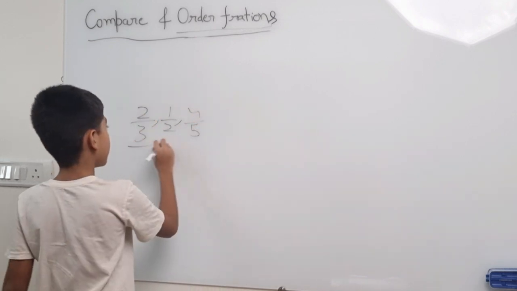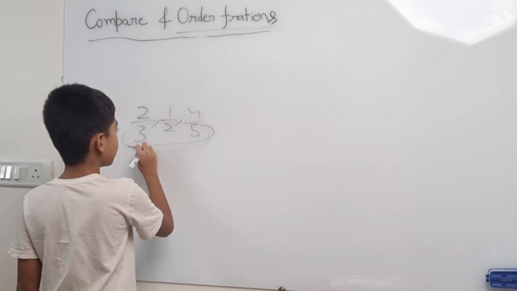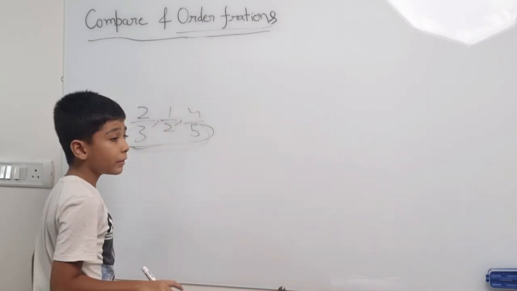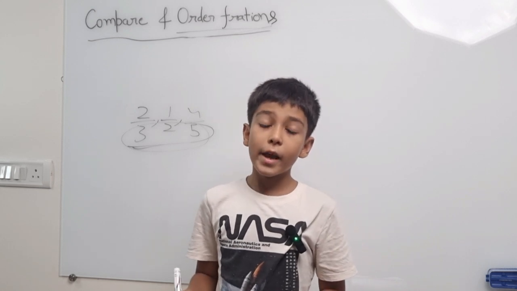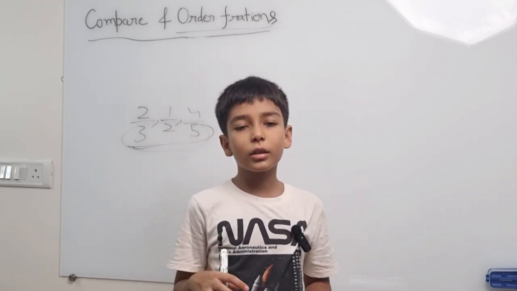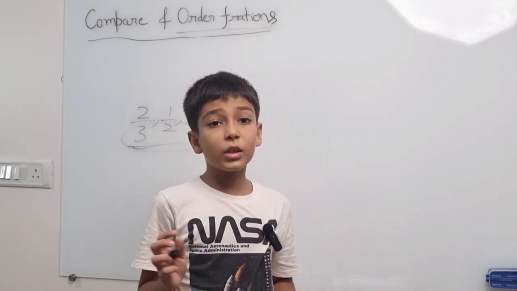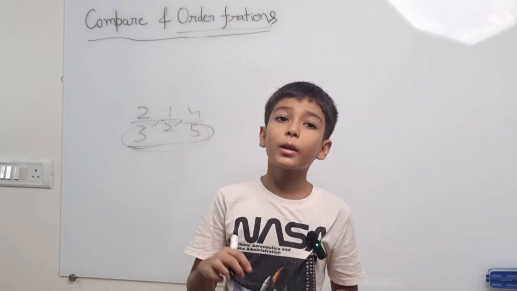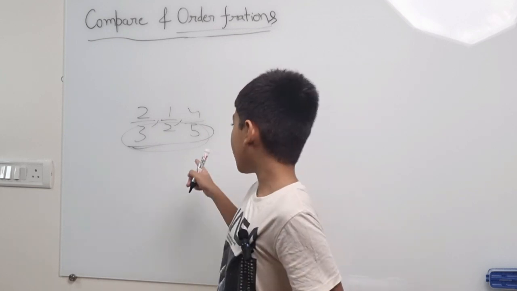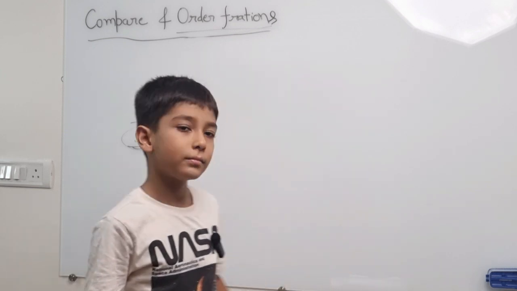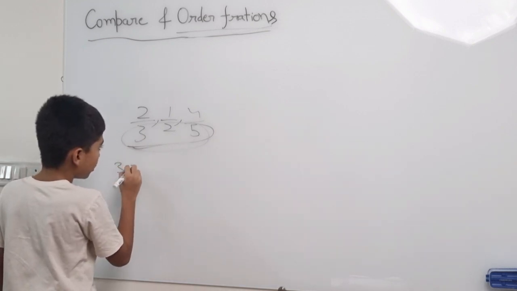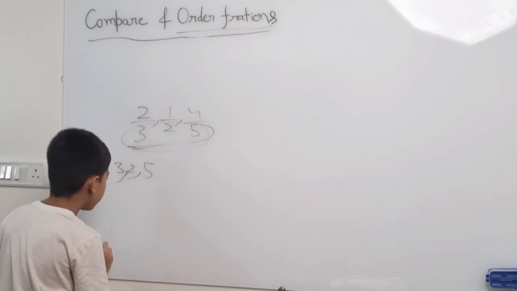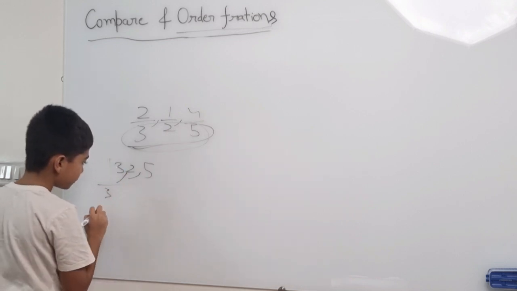So we will take the LCM of these three denominators, and we will take the LCM using the division method. If you want, you can see my previous video, where I showed how to find the LCM using the division method. So this will be 3, 2, 5. Divide by 3 here.